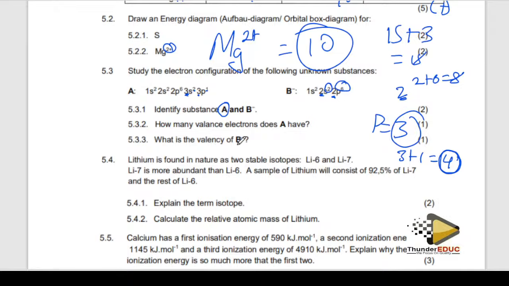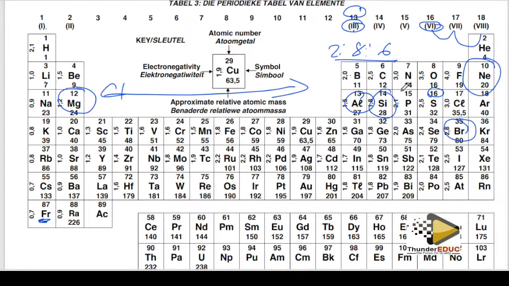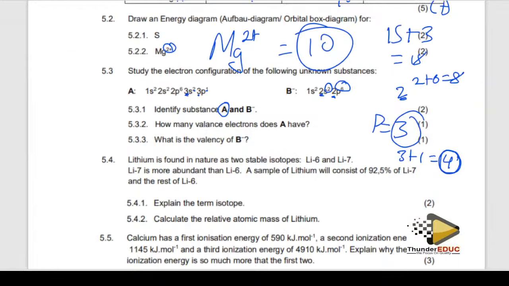Is it B or A? Its valence is 6, né? And then the valence electron is going to be 8. How? By calculating here. 2 plus 6, 2 plus 6 gives me 8. So the valence electron is 8, while the valence is 6.